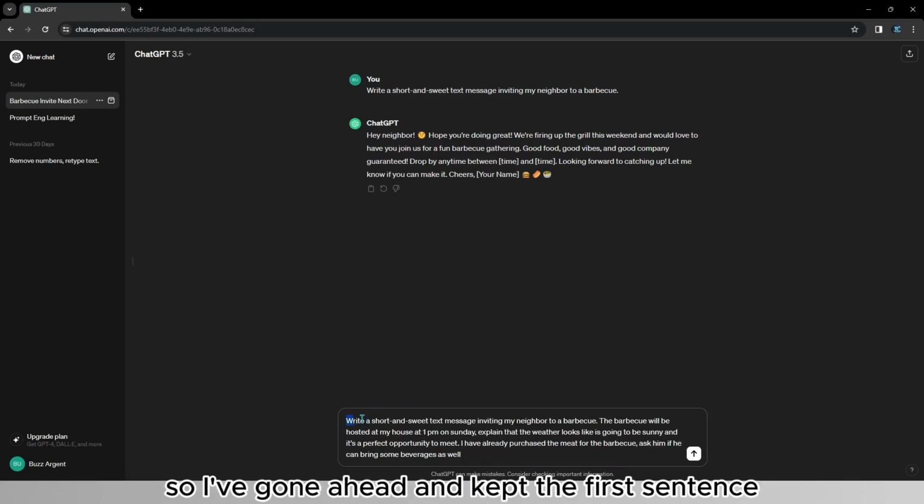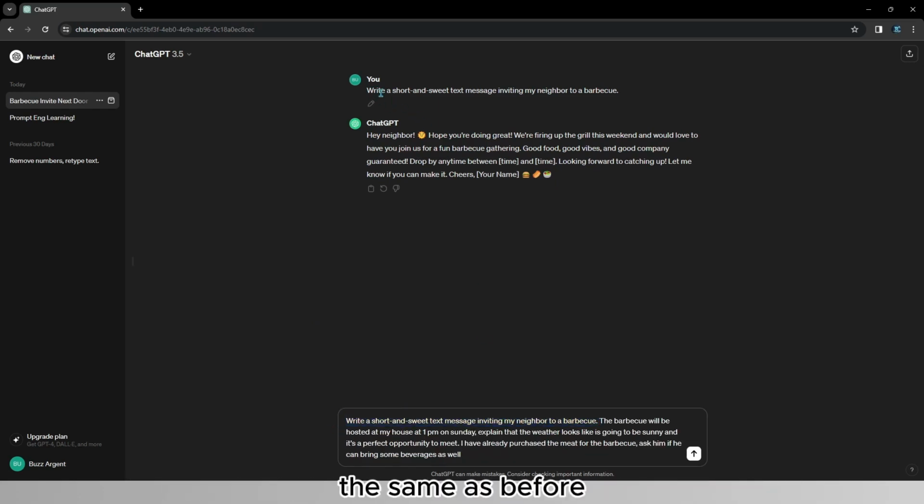So I've gone ahead and kept the first sentence the same as before, and then I've typed: "The barbecue will be hosted at my house at 1 p.m. on Sunday. Explain that the weather looks like it's going to be sunny and it's a perfect opportunity to meet. I've already purchased the meat for the barbecue. Ask them if they can bring some beverages as well." By doing so, ChatGPT is going to add way more detail to the message. Let's go ahead and hit enter.